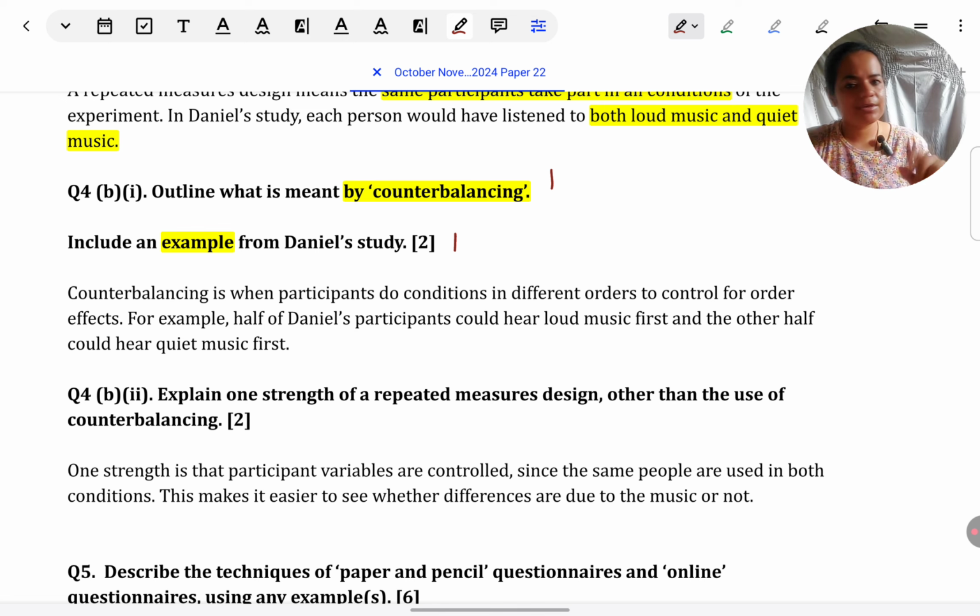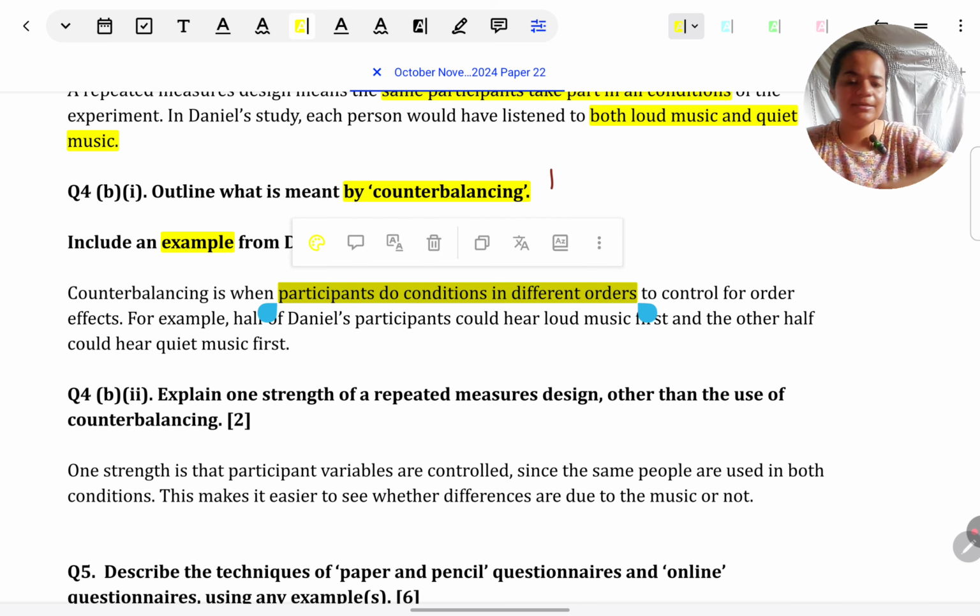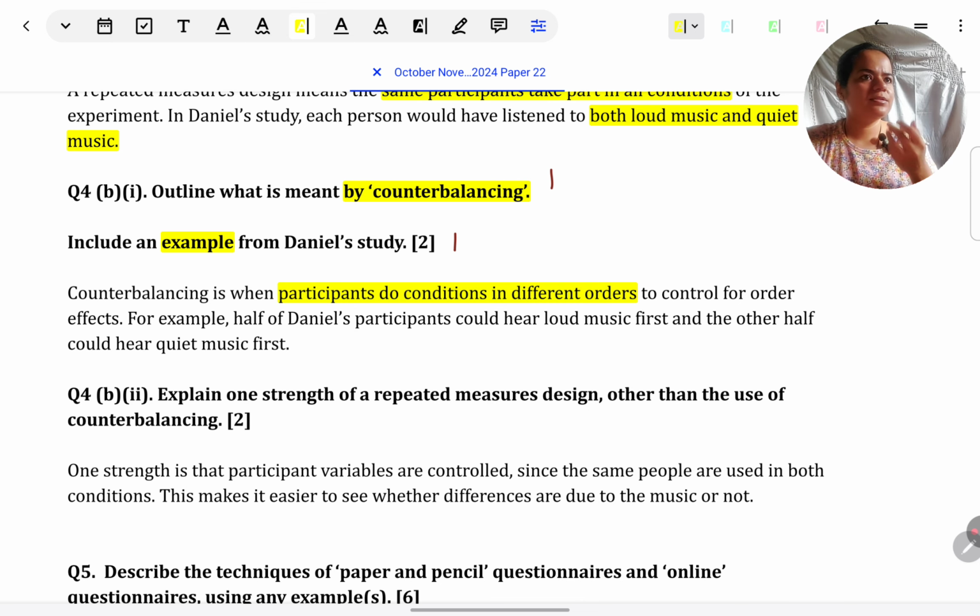So in general, what have you learnt about counterbalancing? Something like participants have to do both conditions in different orders, or it's something you could say like all participants have to do the first condition as well as the second condition, but in reverse order. Whatever definition you've learned, just give that first. Now linking to Daniel's situation, we have to show that we know the conditions, and we have to be able to give example of different orders. So let's see how to write.